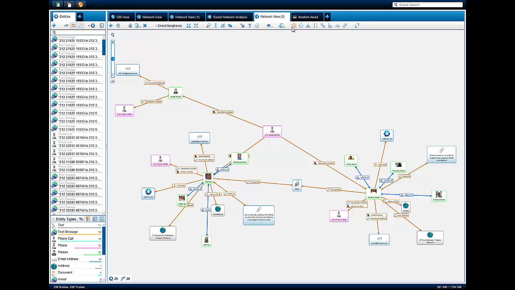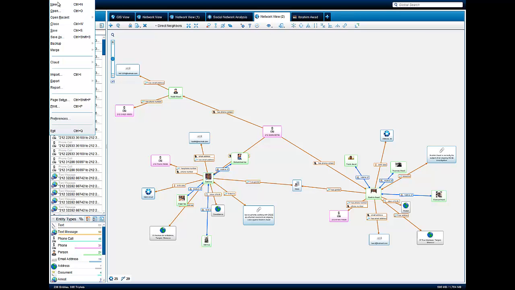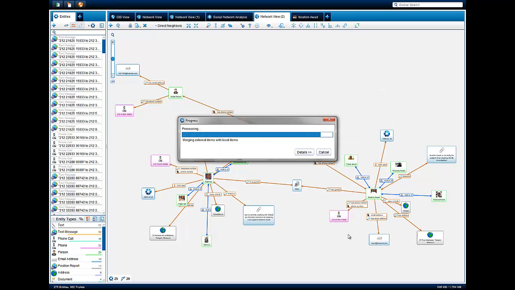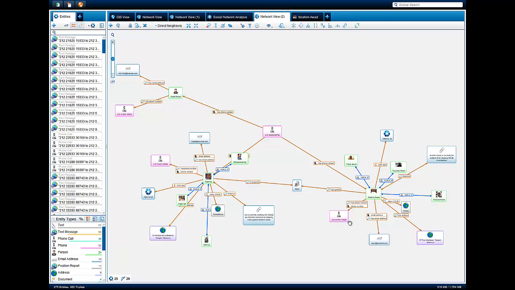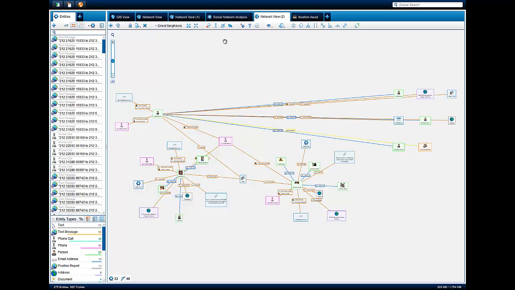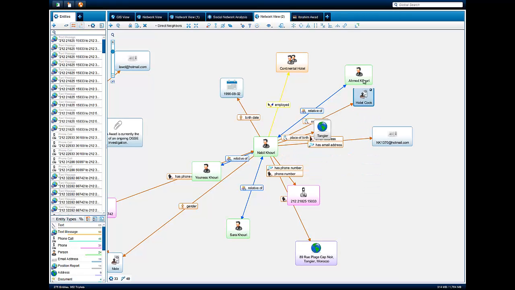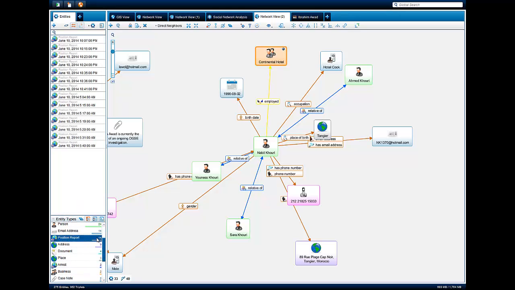Working in collaboration, DST and DGSE run a joint operation to identify Khoury's biographical information and his pattern of life. The data collected during this surveillance operation are contained within a separate SAR file that we will now merge with the other data in our investigation. Now that we've merged the surveillance data on Khoury with the rest of our investigation, let's take a closer look. In addition to his biographical data, we see that Khoury works as a cook at the Continental Hotel in Tangier.